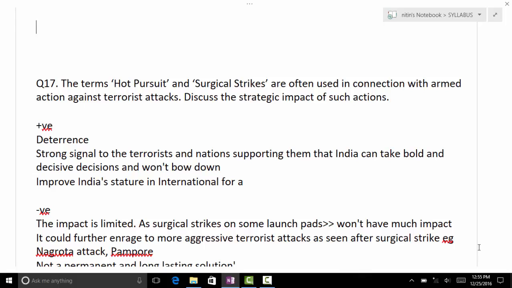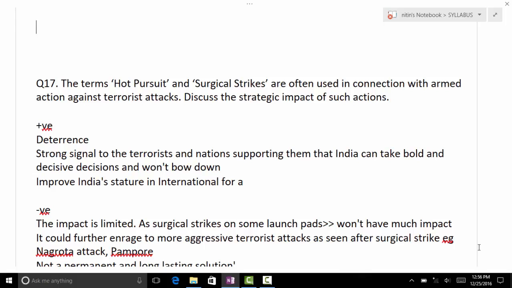Okay. So this is a common example you can give to everybody. Hot pursuit is when the Myanmar attack happened or a Pakistan attack happened. But in a real way, when we give a definition, we have to say it is an immediate reaction after the attack, and the urgent and direct pursuit of criminals, whether within the border area or outside of the border, and how the government reacts by law, Indian law or international laws.